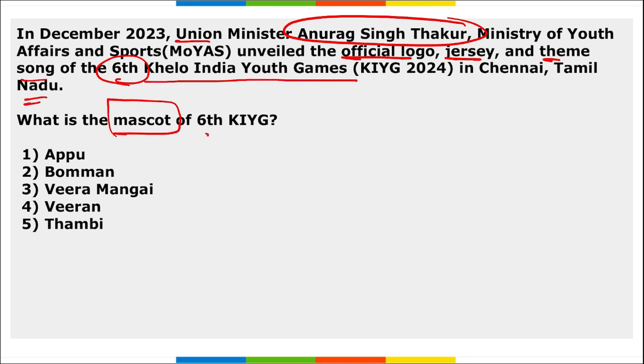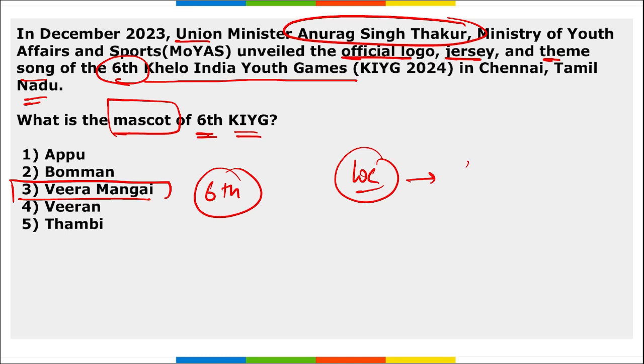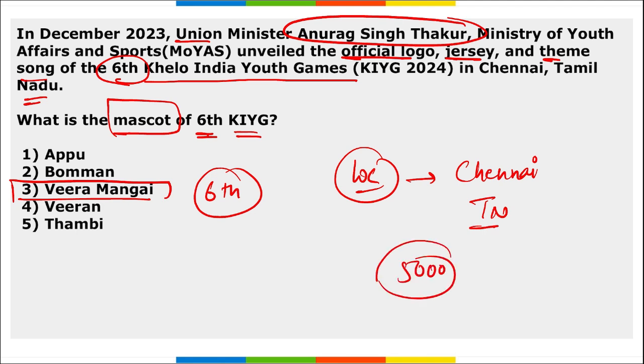What is the mascot of the 6th Khelo India Youth Games? So the name of the mascot is being asked here. It is Veera Mangai. Right? This is the name of the mascot of the 6th Khelo India Youth Games, and the location where these games will be held is Chennai, Tamil Nadu. Correct. More than 5,000 athletes from all over the country will be participating in this game.